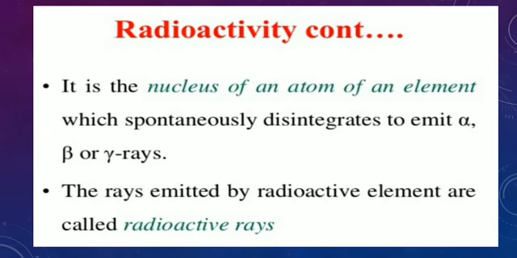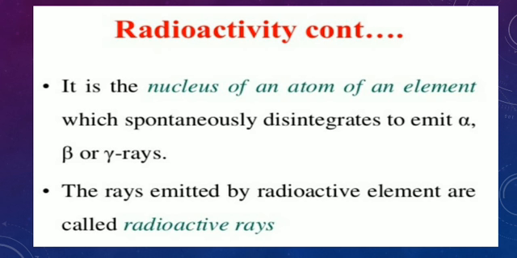It is the nucleus of an atom of an element which spontaneously disintegrates to emit alpha, beta, and gamma rays. The rays emitted by radioactive elements are called radioactive rays. So please listen, the rays emitted by the radioactive elements are called radioactive rays.